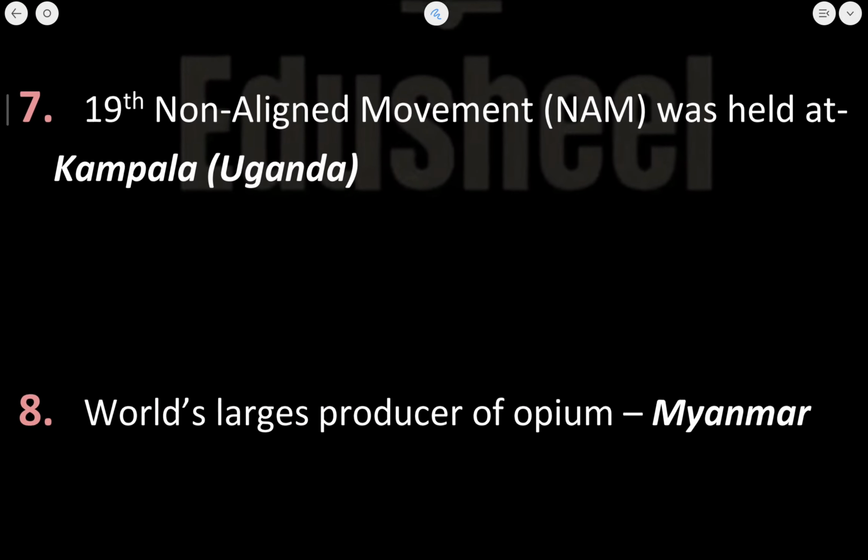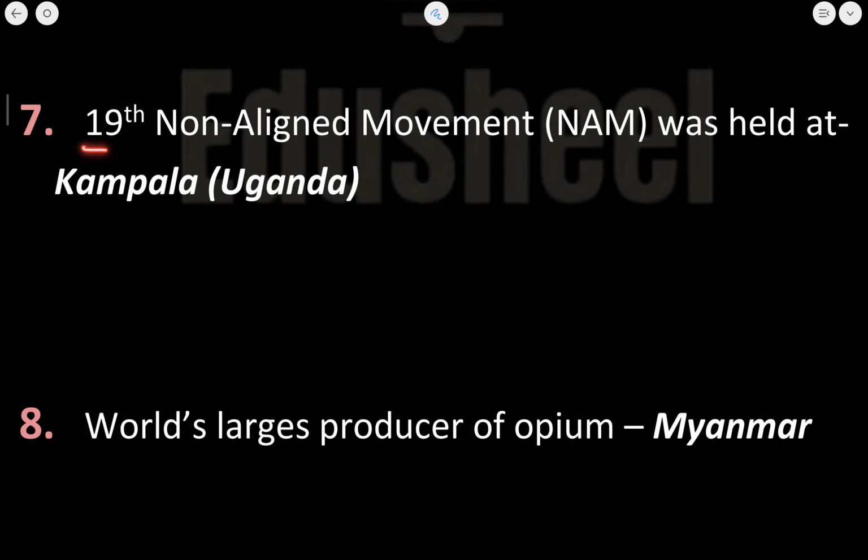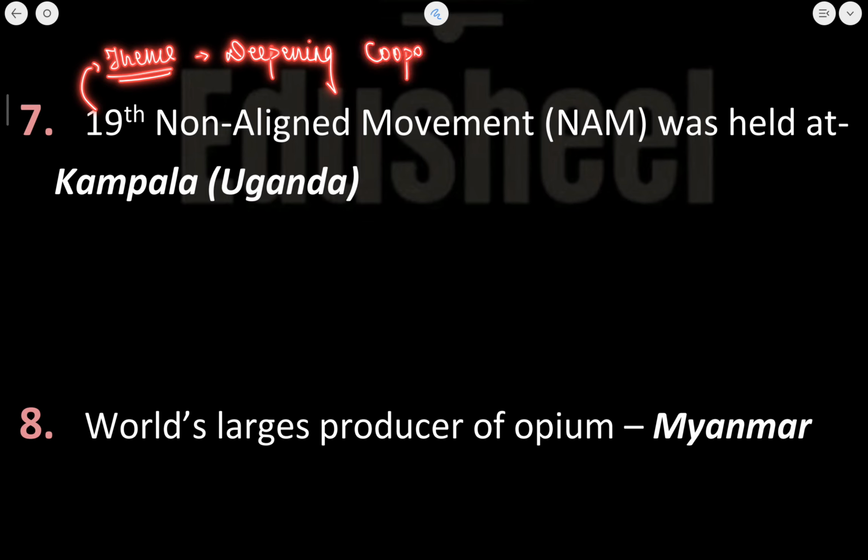Let's now move ahead. Now this is regarding the 19th Non-Aligned Movement. NAM was held in Kampala, Uganda. Now this NAM is very much important this year because the 19th summit was held at Kampala, Uganda. Okay, so what was the theme? Let's cover the theme also here. The theme was deepening cooperation for shared global prosperity.